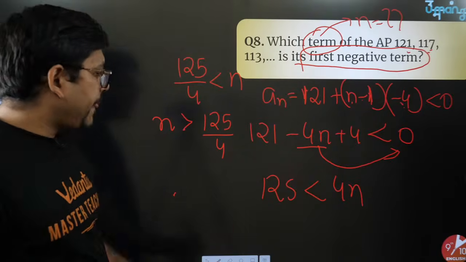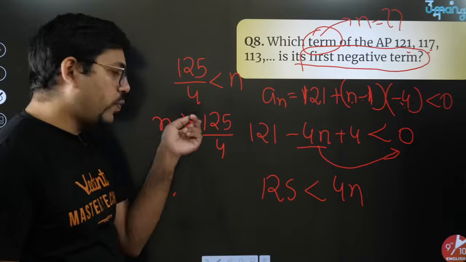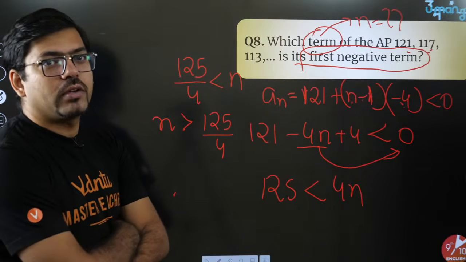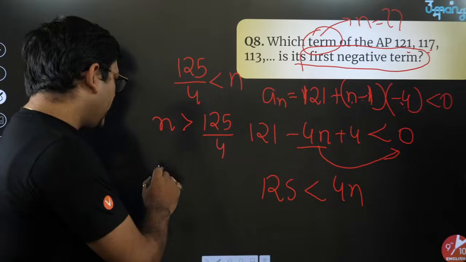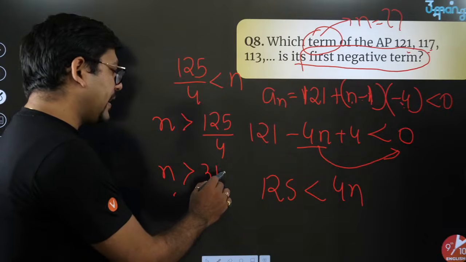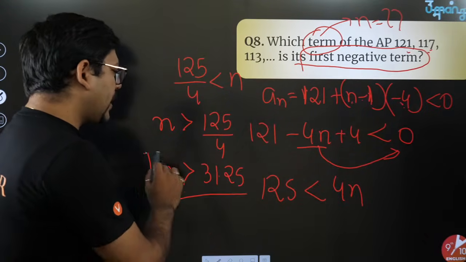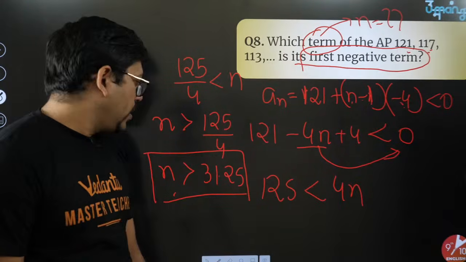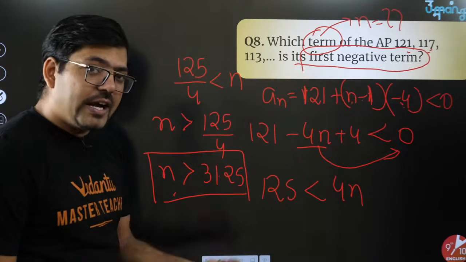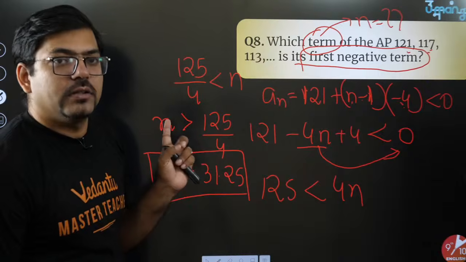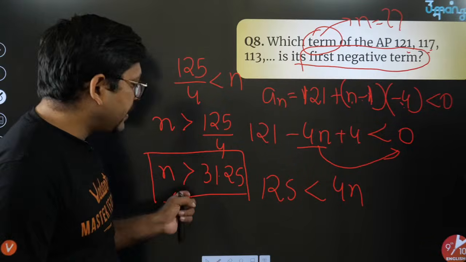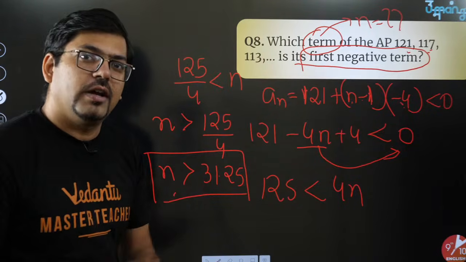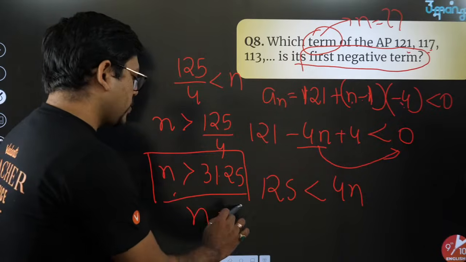Now the question arises that you have to find the value of this 125 by 4. So what's the value of 125 by 4? If I am not wrong, it should be 31.25. Now, one thing I know, in the previous question I taught you that you can't have an n which is non-integer. You can't have a decimal n, because the number of terms can't be decimal. So n has to be greater than 31.25. Which is the next integer just next to 31.25? I hope you would have got it. It is n equals 32.